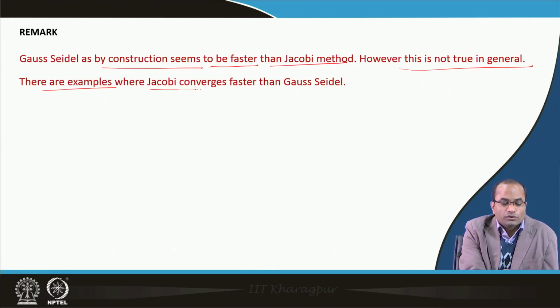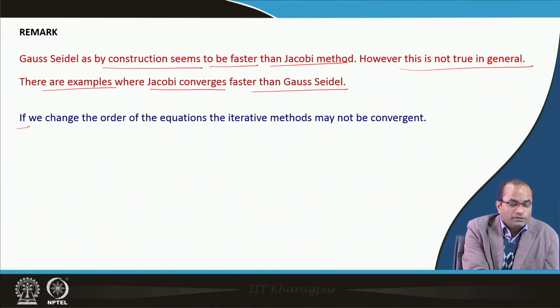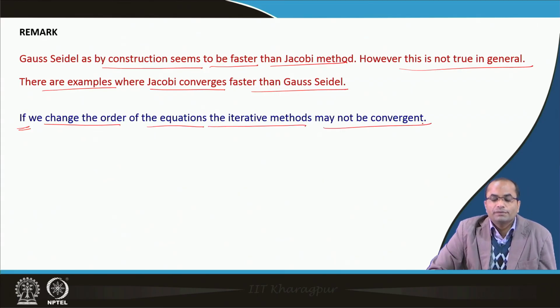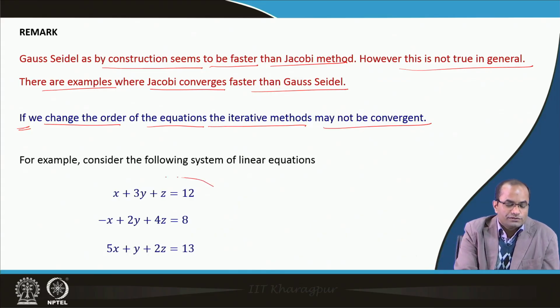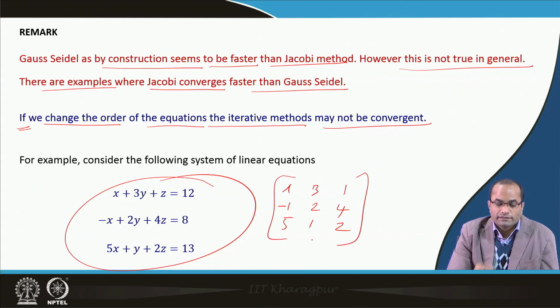There are examples where Jacobi converges faster than the Gauss-Seidel method, and another remark here is that if we change the order of equations, the iterative method may not be convergent. So, it matters in which order we have taken the equations, because like the earlier system, if we just change the order now. For instance, if we have taken this order now, first of all, our coefficient matrix is no more diagonally dominant. So, that is exactly the point here.